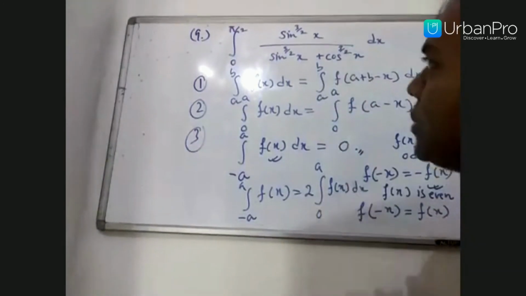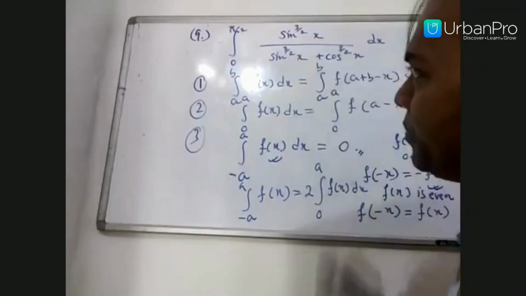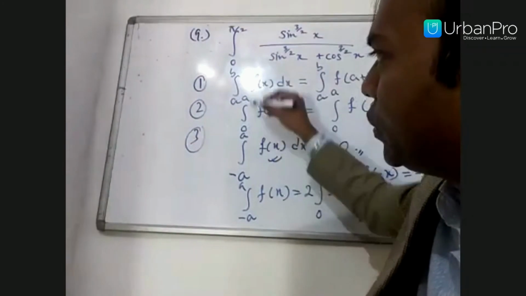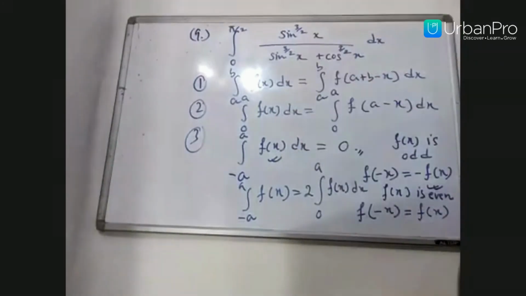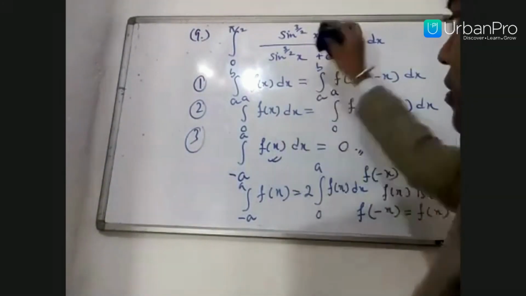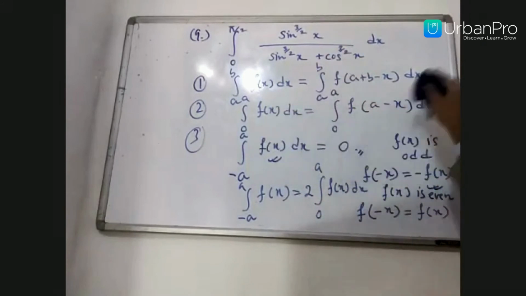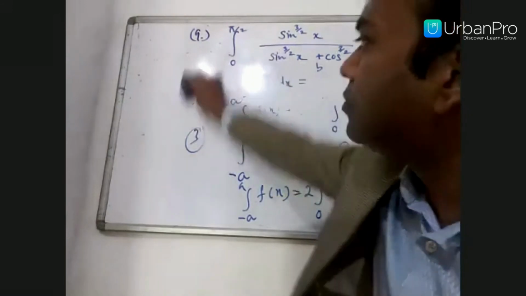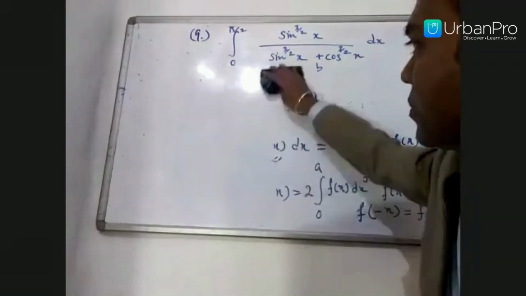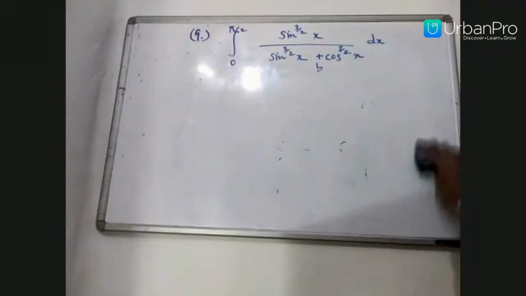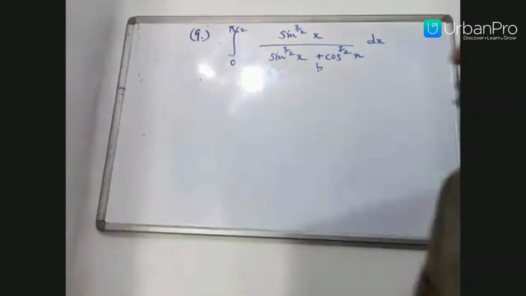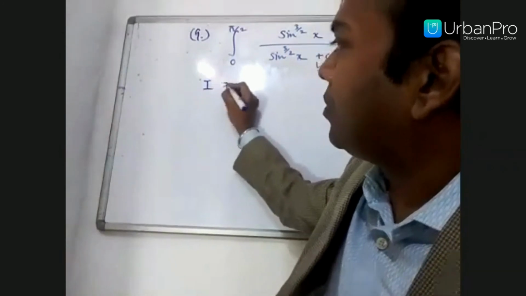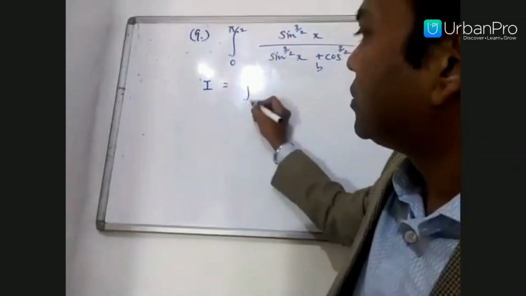Okay, so see here is the problem. I have 0 to pi by 2, which is the format of 0 to a f of x dx. Use that property here, 0 to a f of a minus x. What is a here? Pi by 2. Take it as I. Integral 0 to pi by 2.